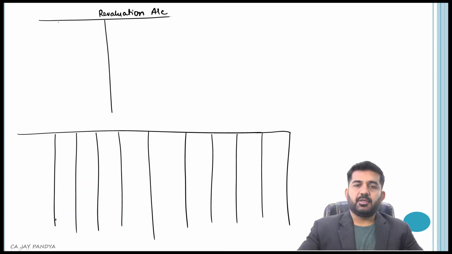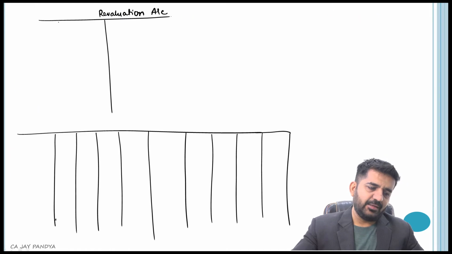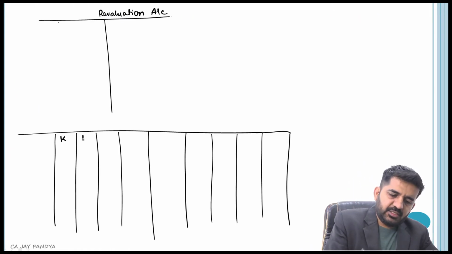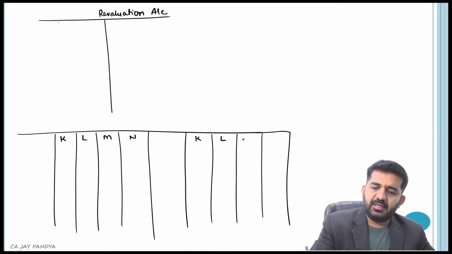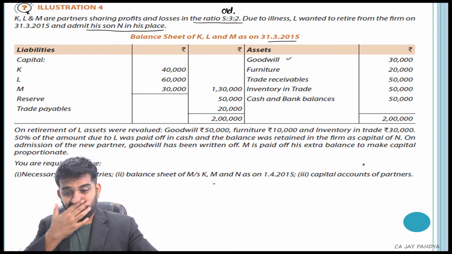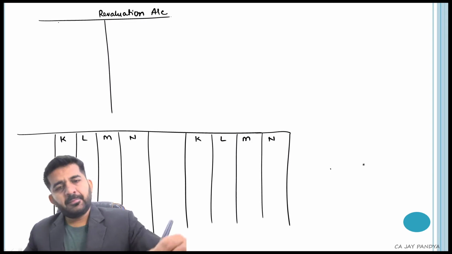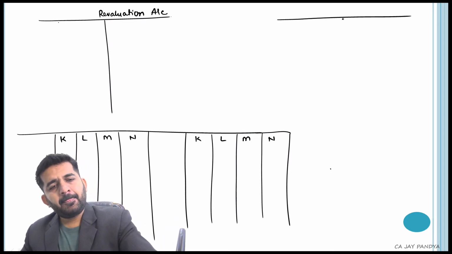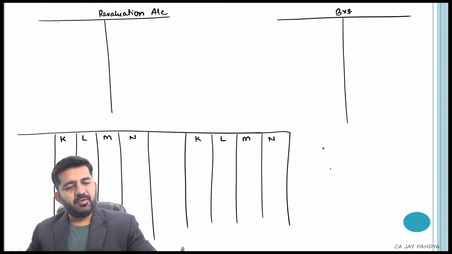What are the names of the partners? KLMN. I'll be drawing a balance sheet. And I'm drawing one more account, which is cash and bank.